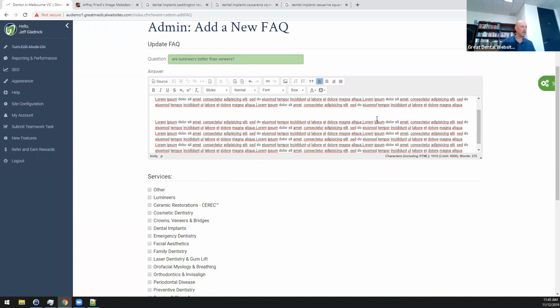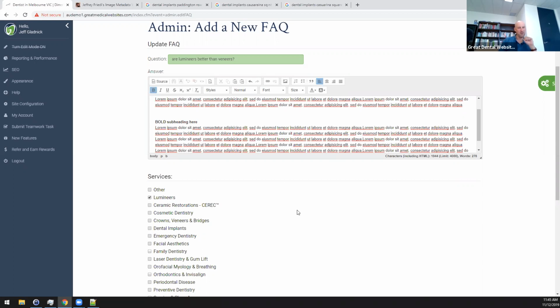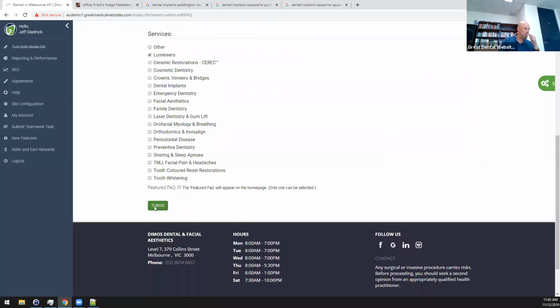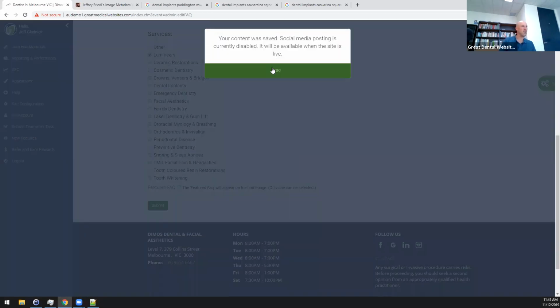Maybe we want to add a bold subheading. Bold subheading here. And very importantly, we want to click Lumineers. Again, as long as we tell the software what this is about, it'll remake the entire website. And any content about Lumineers is going to get this FAQ integrated with it. So we hit save. It's done.